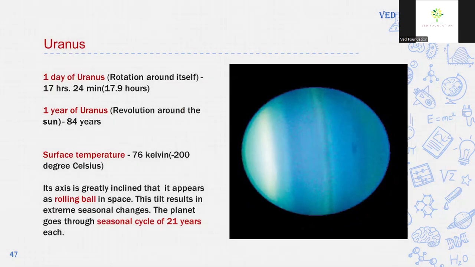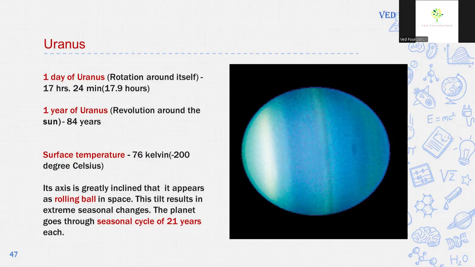1 day of Uranus means period of rotation of Uranus. One day of Uranus means period of rotation of Uranus is 17 hours 24 minutes, means 17.9 hours. 1 year of Uranus or period of revolution of Uranus is of 84 years. Surface temperature of Uranus is average minus 200 degrees Celsius.